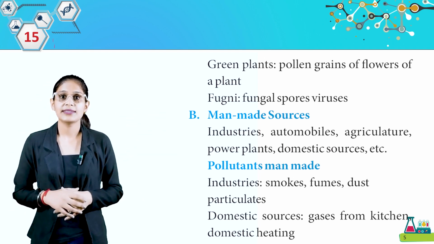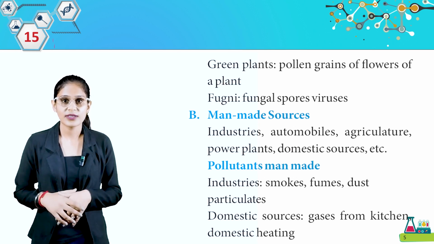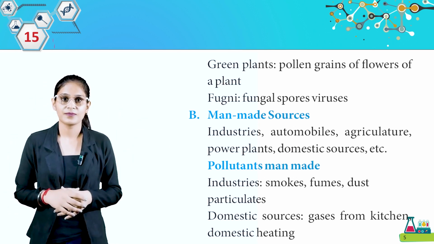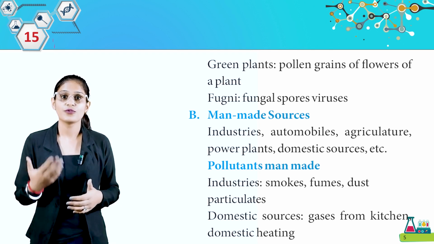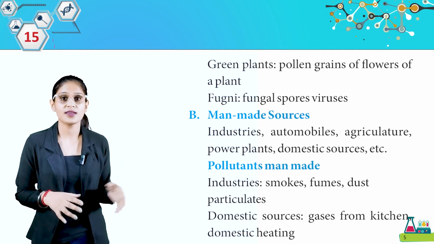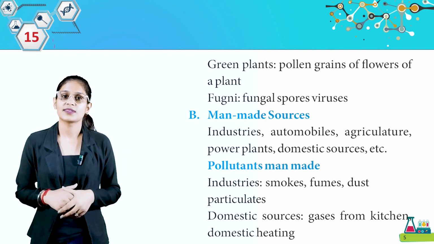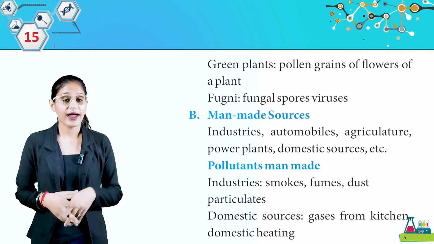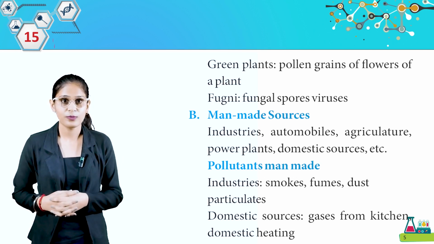Okay students, now we will discuss man-made sources: industries, automobiles, agriculture, power plants, domestic sources, etc. Here, man-made pollutants: industries, smoke, fumes, dust particles. Here are domestic sources: gases from the kitchen, domestic heating. So students, I think you all know about these things and you have to try to control air pollution.